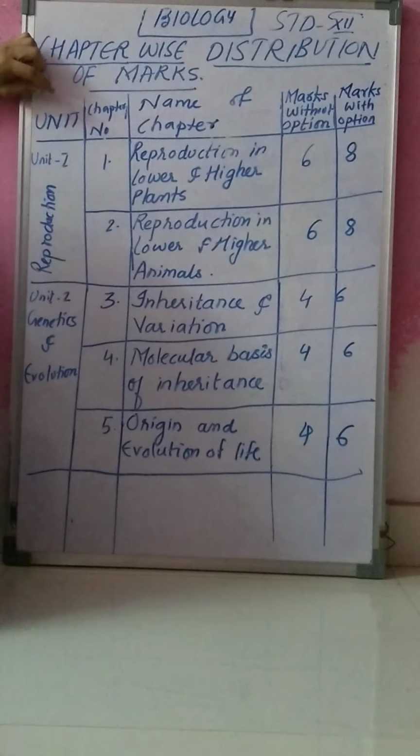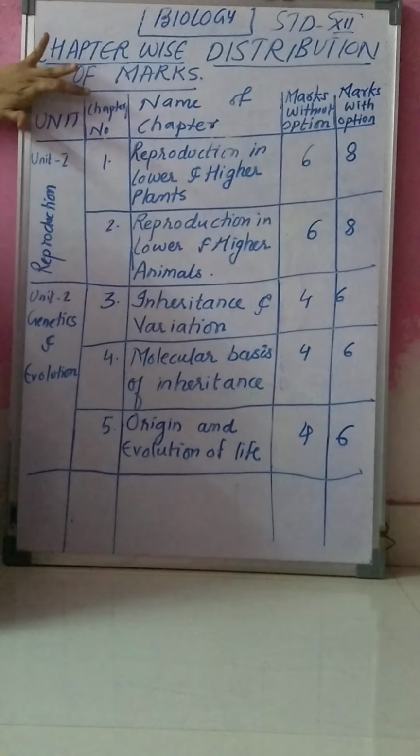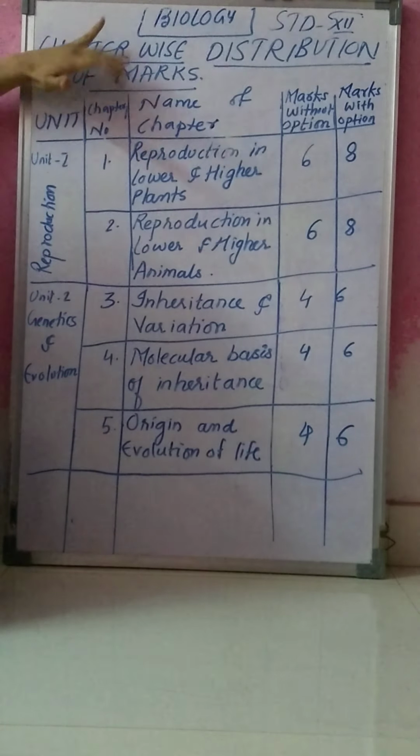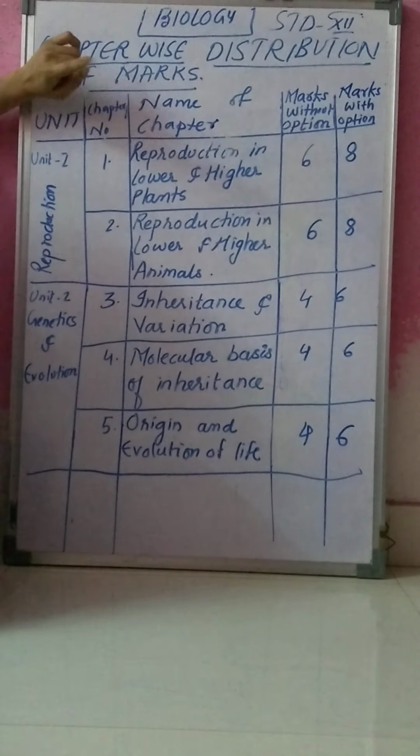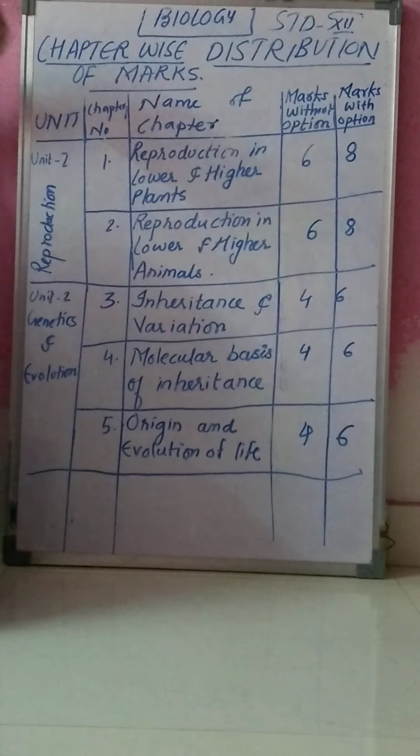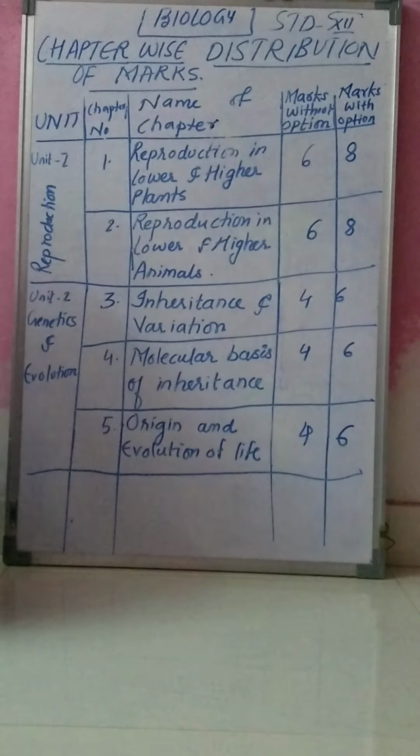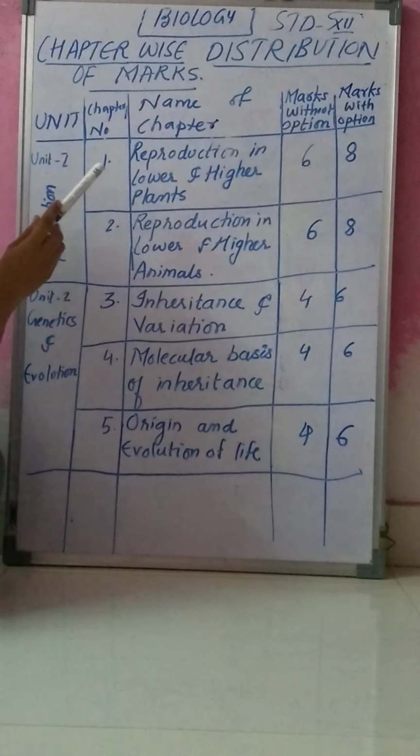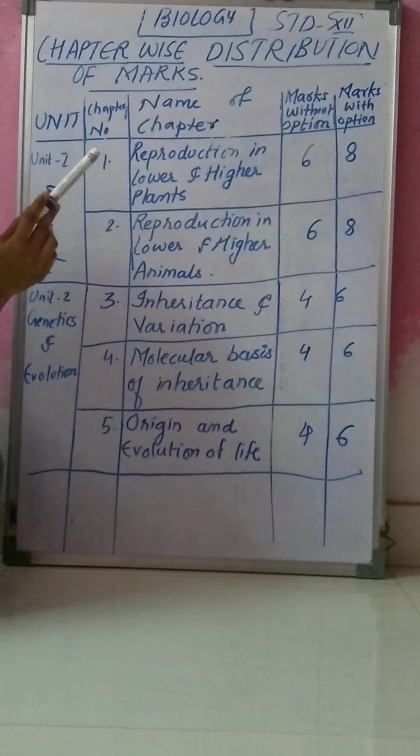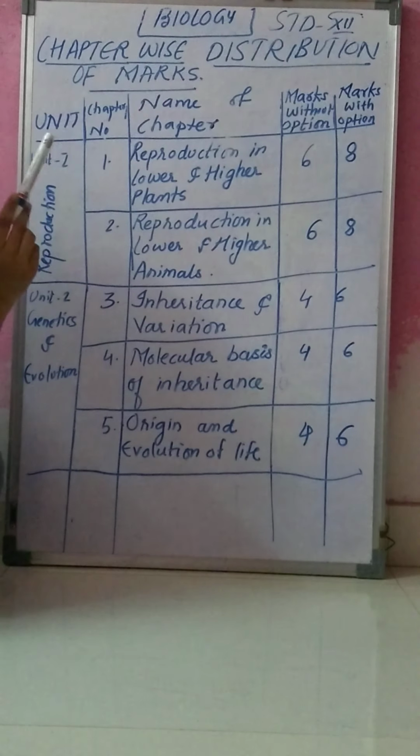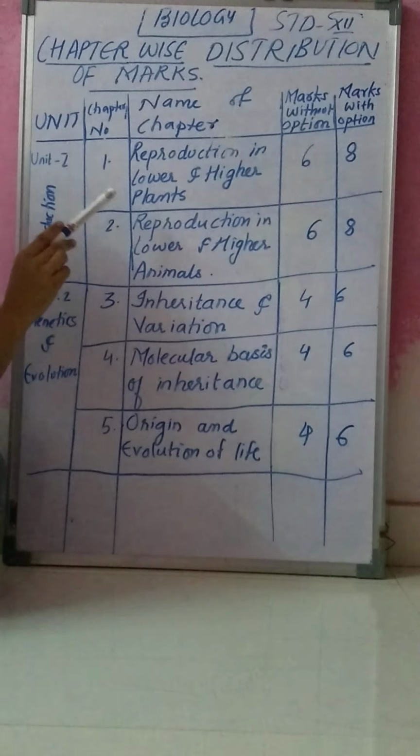I have written unit, chapter number, name of the chapter, marks without option and marks with option. The first unit is reproduction. This unit has two chapters. First is reproduction in lower and higher plants.